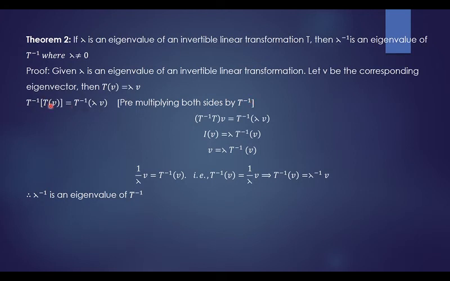T inverse of T of V can be rewritten as T inverse T into V, equals T inverse of lambda V. T inverse of lambda V is nothing but lambda into T inverse of V, and T inverse T becomes the identity, so I of V. So we can write V as lambda into T inverse of V. Taking lambda to the left hand side, it becomes 1 by lambda into V equals T inverse of V. So we write T inverse of V equals lambda inverse of V.